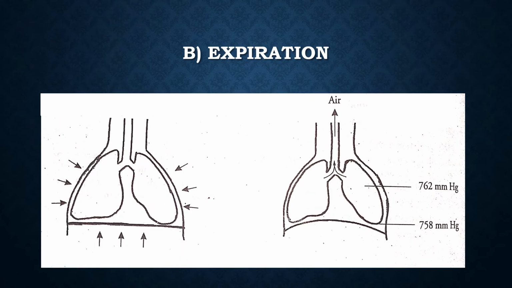Expiration is a passive process during which air moves out of lungs into the atmosphere. During this process, intercostal muscles and phrenic muscles relax. The thoracic volume decreases, causing an increase of intrapulmonary pressure and intrapleural pressure, and thus the air leaves the lungs.